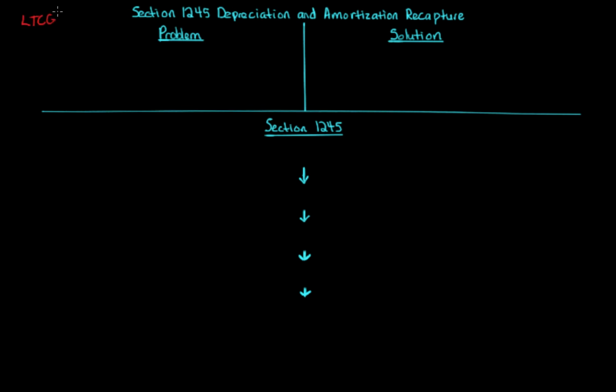That's a lot of what you're going to see: the problem and the solution when applied with Section 1245. Keep in mind, we want to get long-term capital gain if we have gain. So here's the problem. In the other characterization videos, we talked about sale or exchange. To generally get capital treatment, you have to have a sale or exchange with respect to a disposition. You can also have involuntary conversion if you go through Section 1231, but those are really the only ways you could potentially get capital gain or capital loss. Sale or exchange is the normal rule, and there's one little carve out for involuntary conversion in Section 1231.